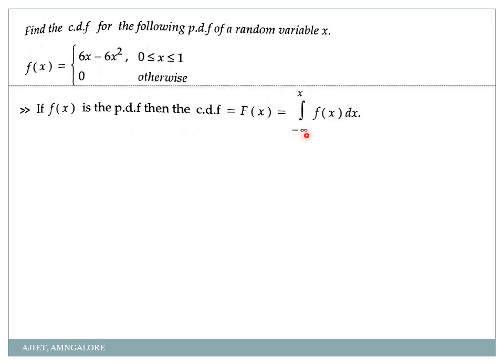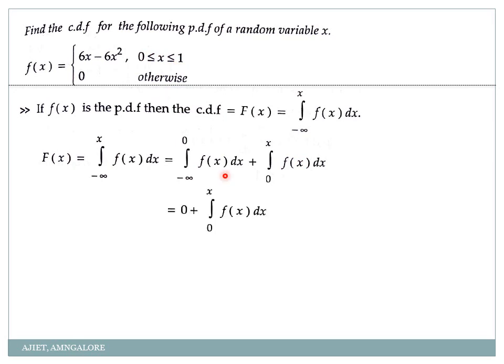So here minus infinity to x, how will I take the limit? I should split it from minus infinity to 0 and 0 to x into f of x dx. But my 0 to x means I should take from 0 to 1. So just observe here. However, this value is 0. 0 otherwise means what? From minus infinity to 0 it is 0. Plus 0 to x into f of x dx will remain. So 0 to x into 6x minus 6x square into dx.